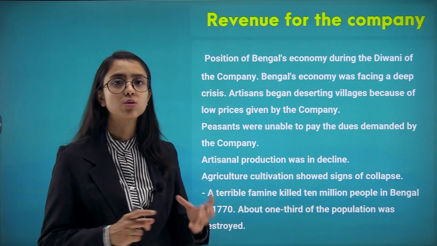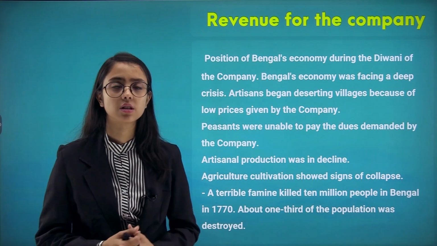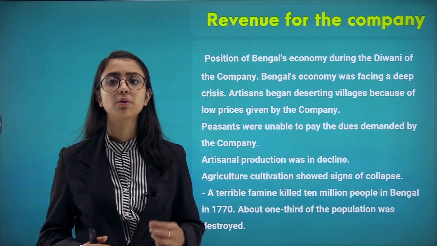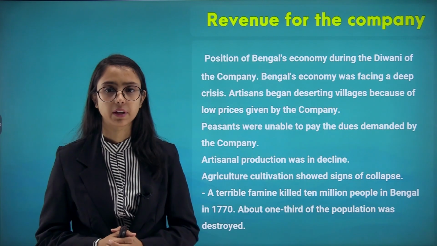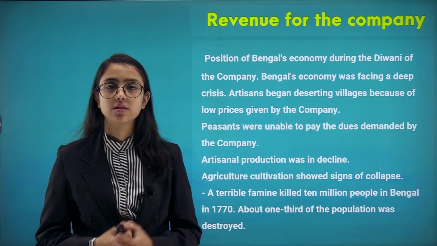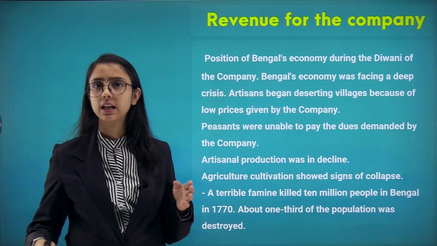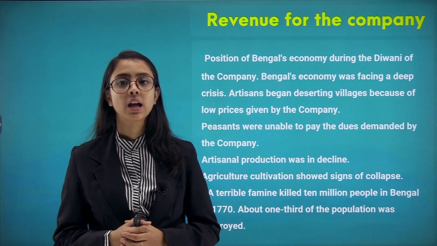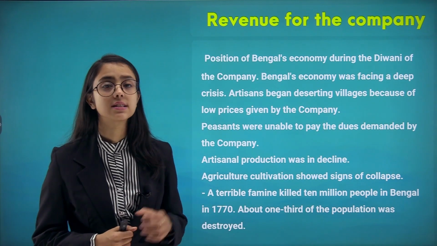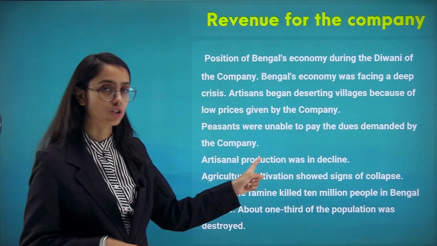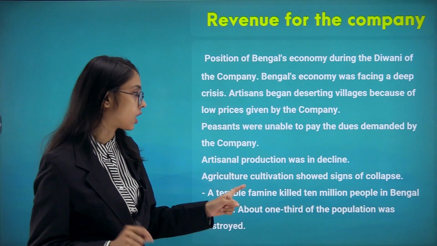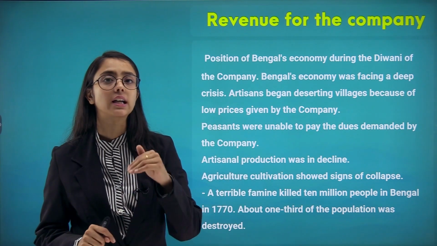The peasants, who used to grow crops or work in the farms, were not able to pay the dues demanded by the company. Artisanal products, the products made by artisans, were in decline. There was a sharp decline in the production of these products. Agriculture cultivation showed signs of collapse. Agriculture production in that particular area of Bengal sharply declined.